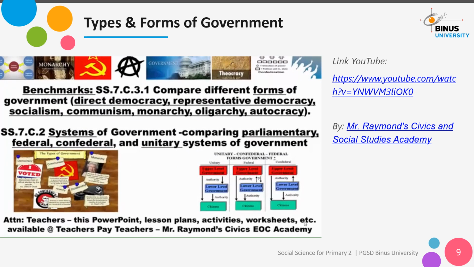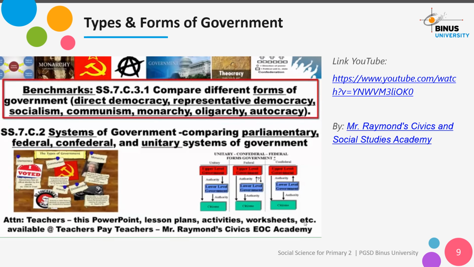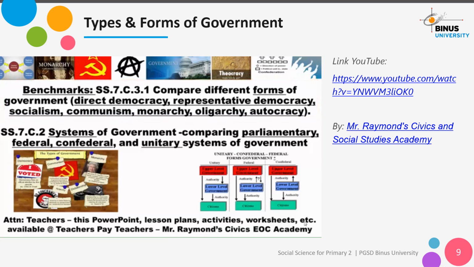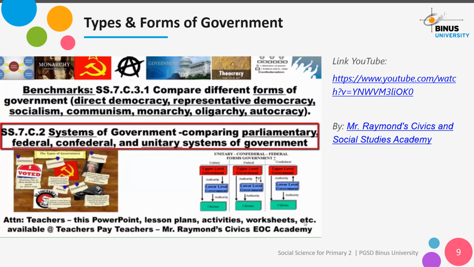Today we're going to look at different forms of government, such as direct democracy, representative democracy, socialism, communism, monarchy, oligarchy, and autocracy. You're also going to look at different systems of government. Note that systems and forms are two different things, and these include parliamentary, federal, confederal, and unitary.